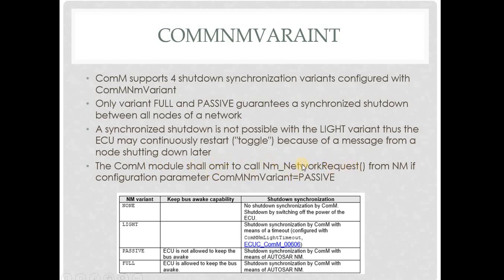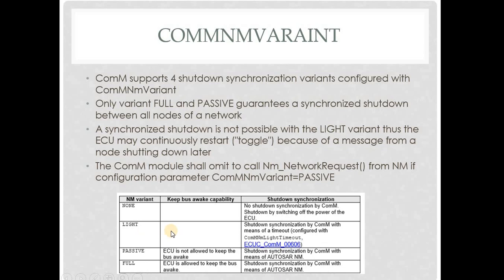This NM call will be ignored. If it is none, shutdown will not be synchronized by the COMM module with the NM module. Shutdown of an ECU can happen only when there is a power off.